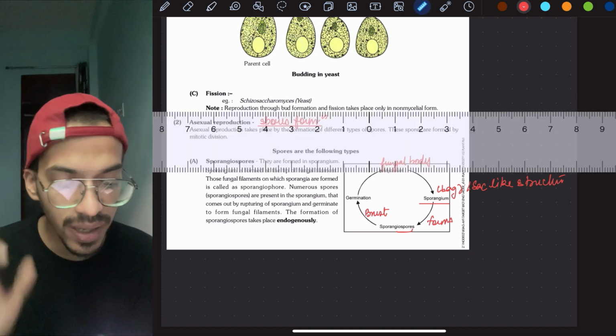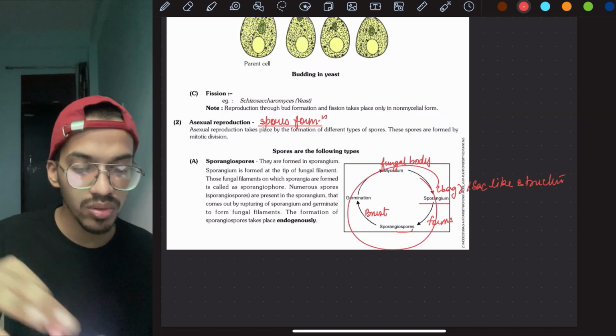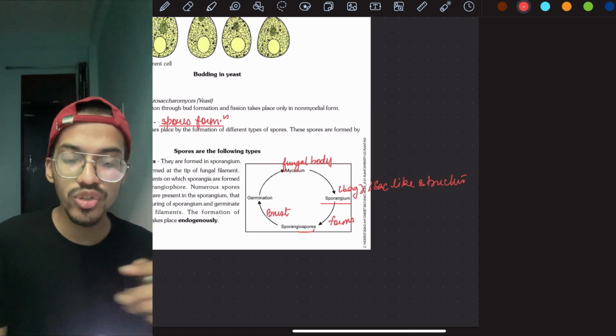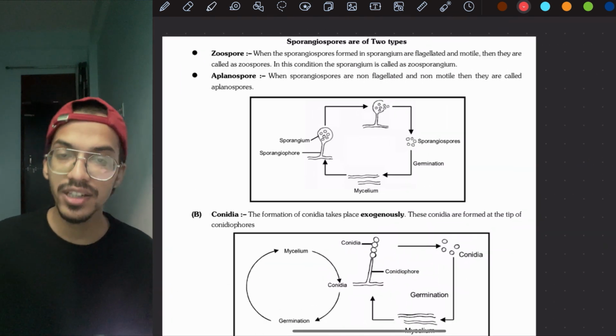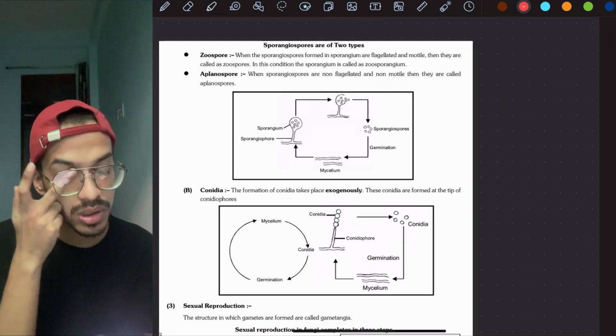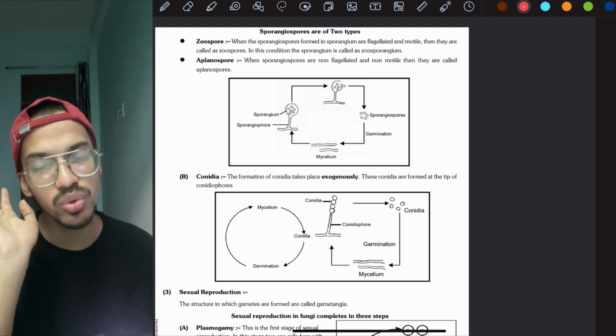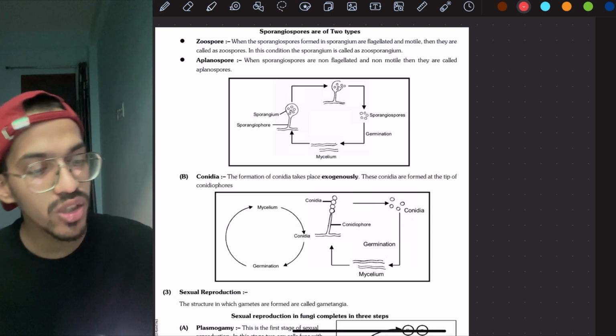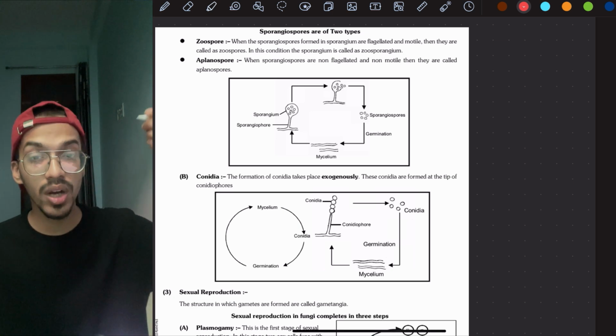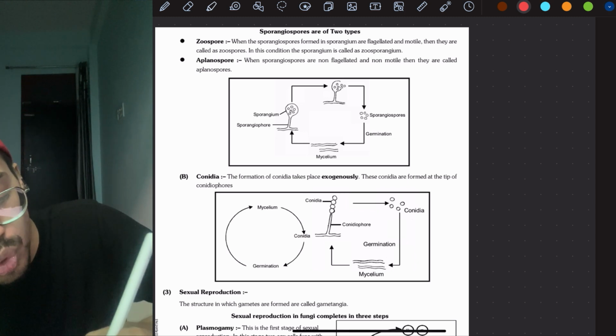But more to this. Here the sporangiospores could be of two different types. Either zoospores or aplanospores. Zoospores, zoo means zoo, zoology. Zoology means animals. Animals can move. So here zoo means what?